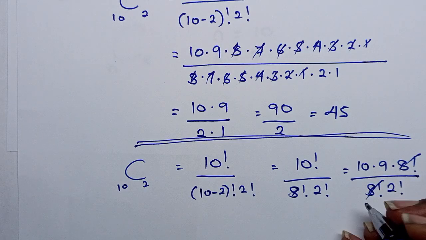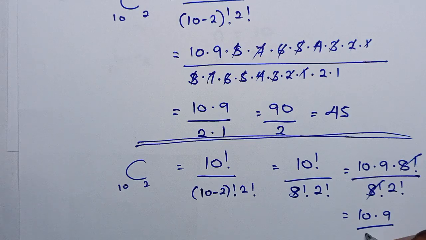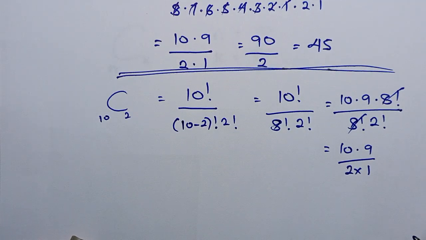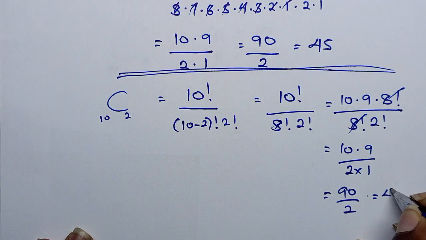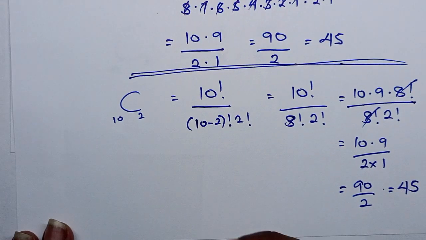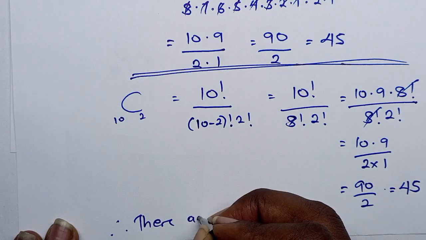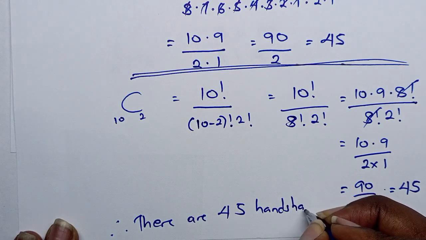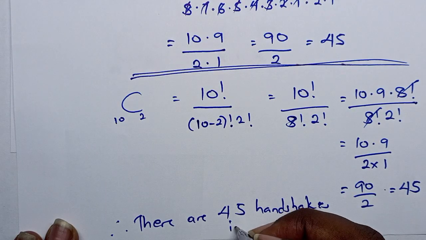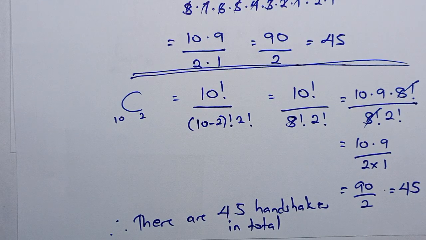So this cancels with this, and we are left with 10 times 9 over 2 factorial, which is 2 times 1. So this is equal to 90 over 2, which is equal to 45. So there are 45 handshakes in total that were made. That's how you solve for such a problem.